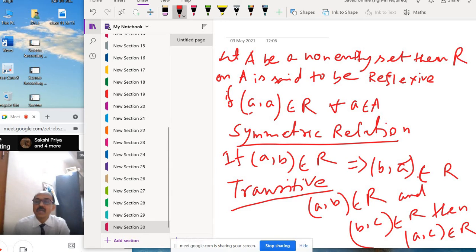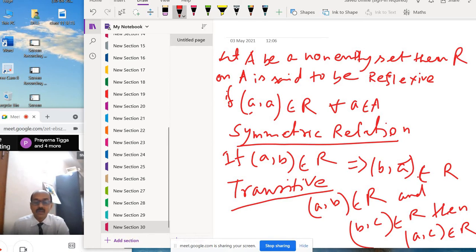Reflexive means both are the same element itself, like (1,1), (2,2), (3,3). Symmetric means if (1,2) belongs to the relation R, then (2,1) also does. If both are present, then it is symmetric. And transitive: if (1,2) belongs to R and (2,3) belongs to R, then (1,3) also belongs to R. So it is transitive.